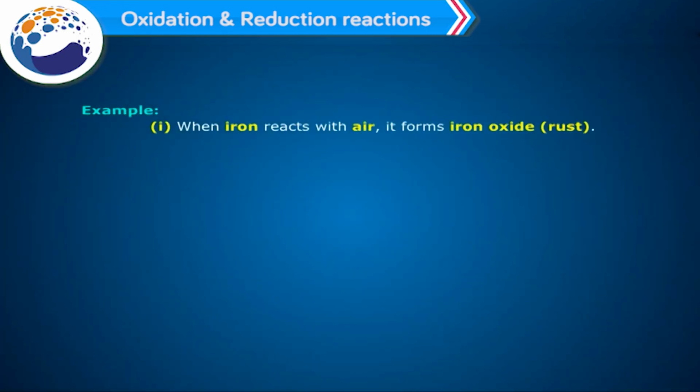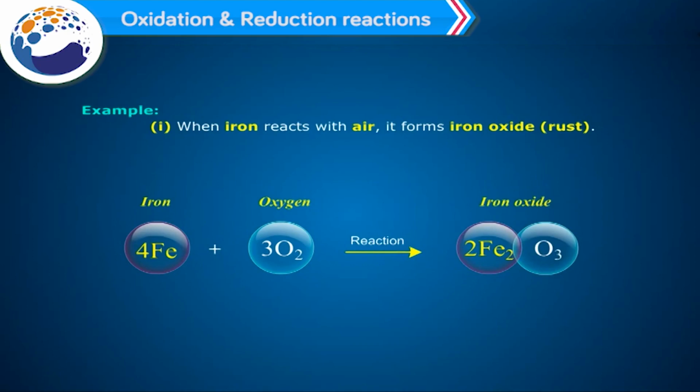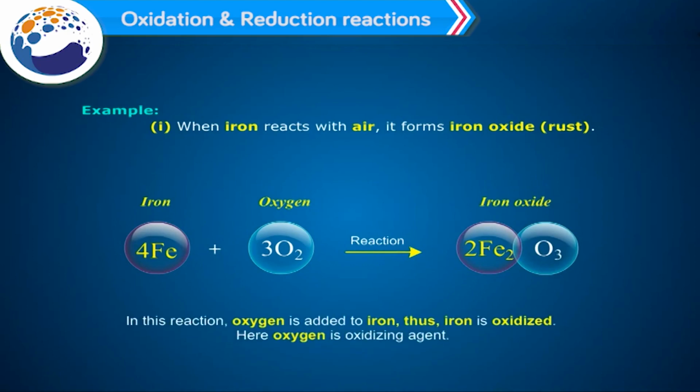Example number 1. When iron reacts with air, it forms iron oxide, that is rust. 4Fe plus 3O2 gives 2Fe2O3. In this reaction, oxygen is added to iron, thus iron is oxidized. Here oxygen is the oxidizing agent.